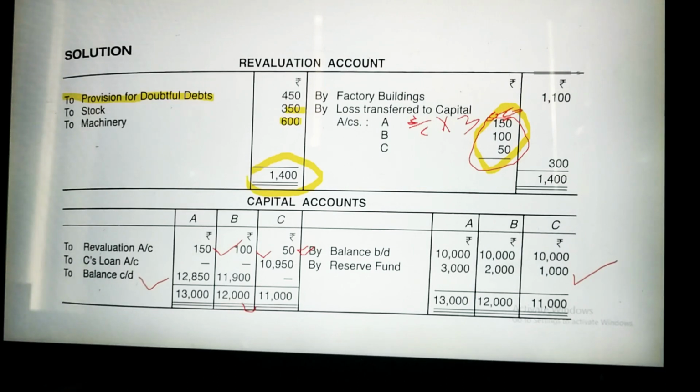You can see here that for these two partners it shows balance carried down, but for him it shows that 10,950 is C's loan. Why is it so? Because C is retiring here. He will not continue as a partner, so his balance will not be carried forward. Sometimes the business is not in a position to return the complete amount to the retiring partner. So they convert this value into a loan, and they write C's loan.